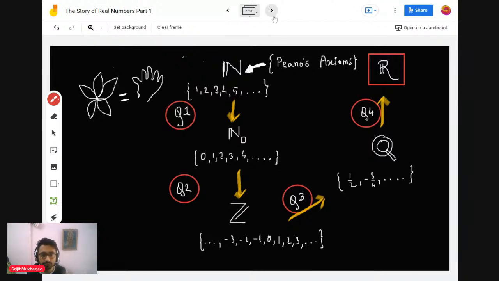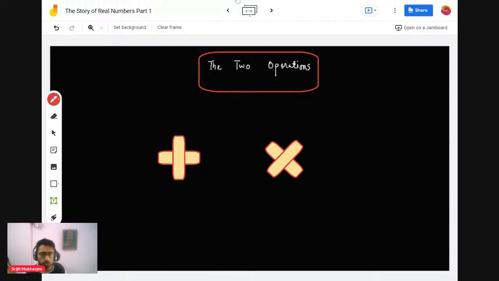So let's first go back to the two operations that are really very close to the heart of numbers: addition and multiplication. These two operations are very close to the heart of numbers, because if two numbers are added or multiplied, it is still a number. There are also subtraction and division, but they are closely related to these.